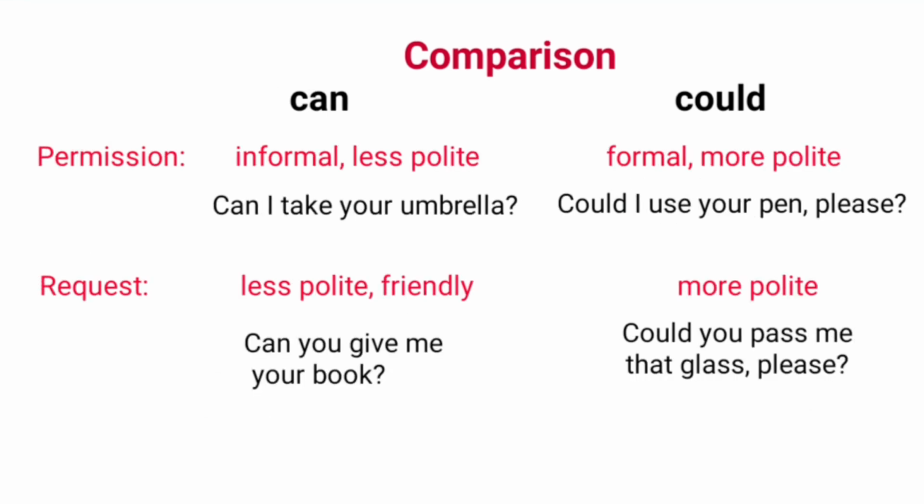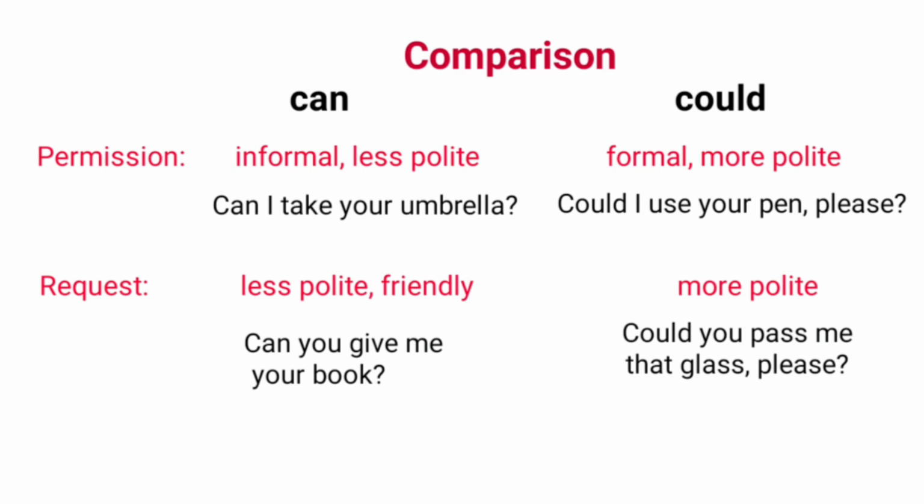Permission. Permissions with can are informal and less polite. You can seek and grant permission with can. For example, can I take your umbrella? Yes, you can. Permissions with could are formal and more polite. You can seek permission by saying, could I use your pen please? Please is added for politeness.